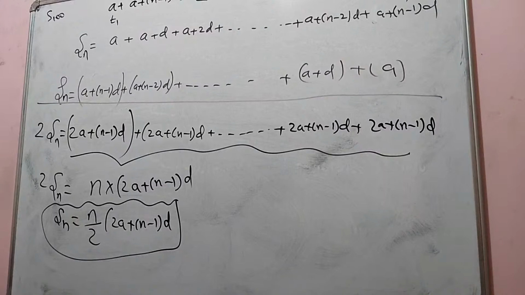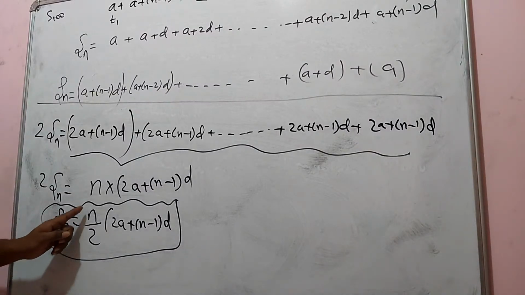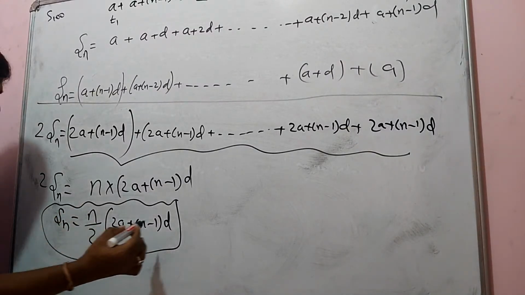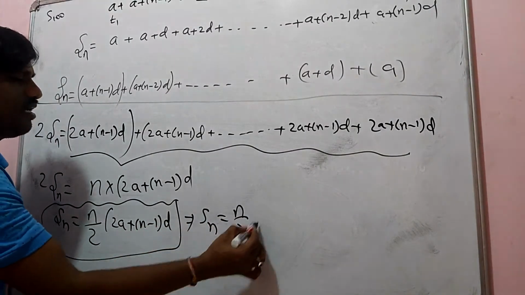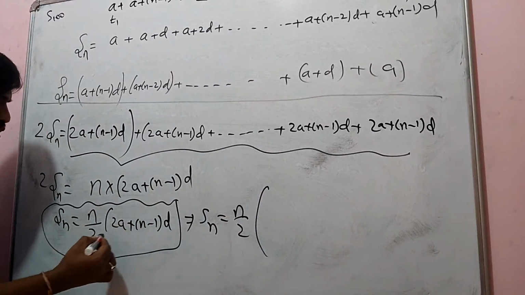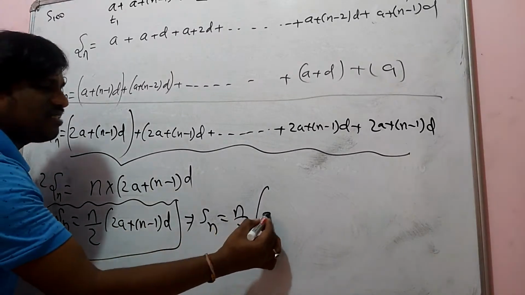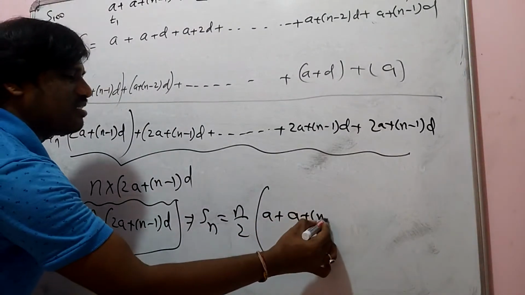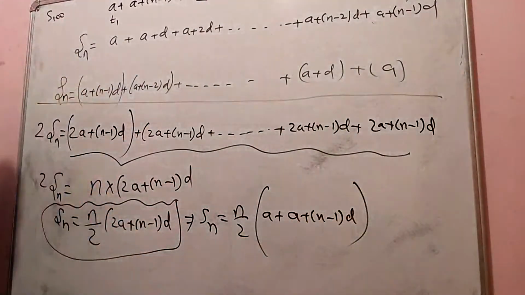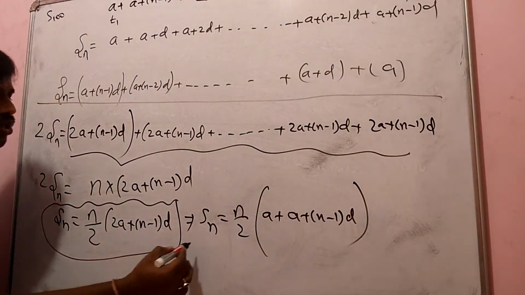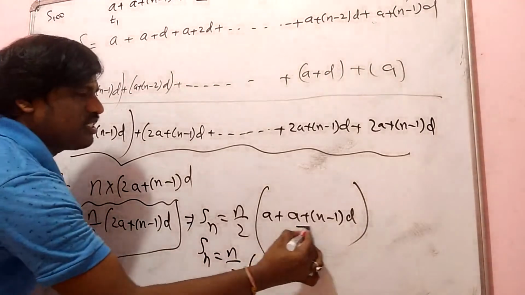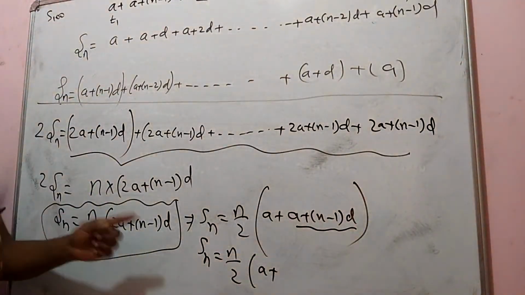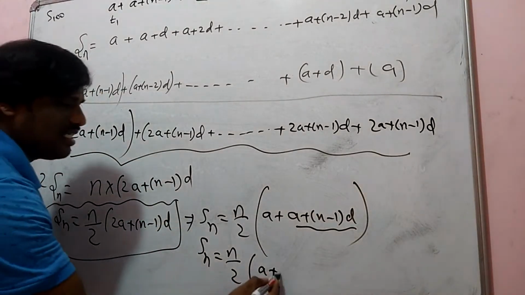Are you getting it here? Yes, everyone listen to me. Sn is equal to n by 2, (2a plus (n minus 1) into d). This can be written as Sn is equal to n by 2, (a plus (a plus (n minus 1) into d)). Can I break this 2a? Yes. Did you see this thing anywhere? n by 2, a plus, what we called Tn, the last term, that is l.